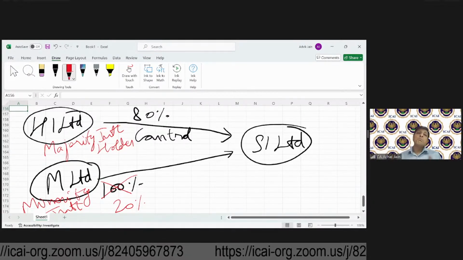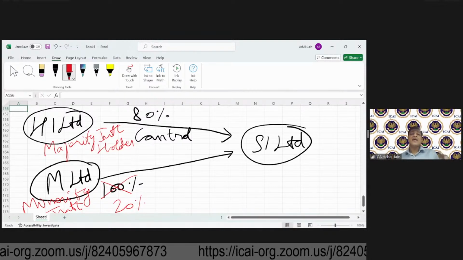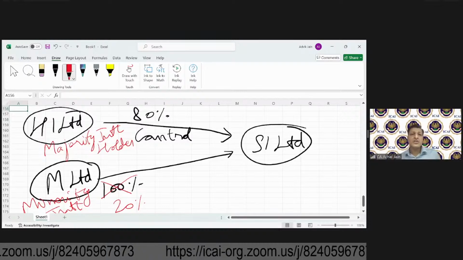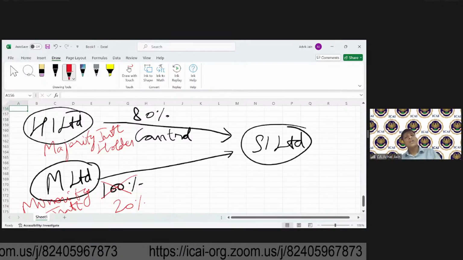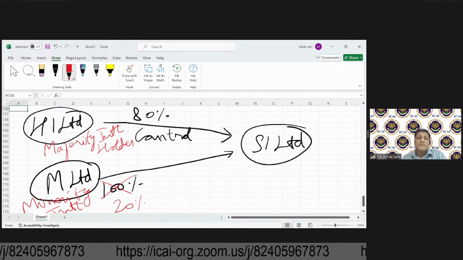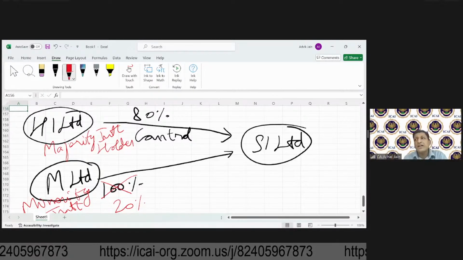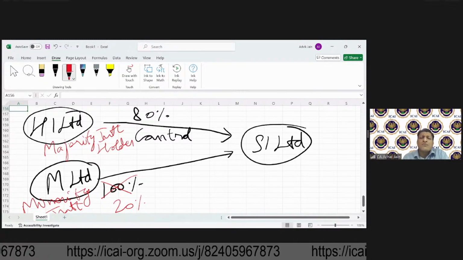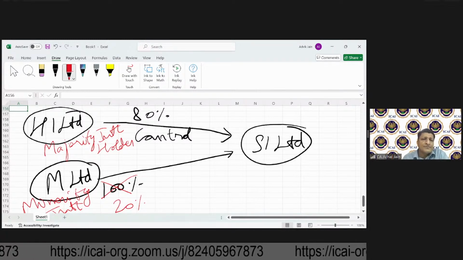They hold minority shares. That's why they are called minority interest, minority shareholders. They have got the ownership of S Limited.